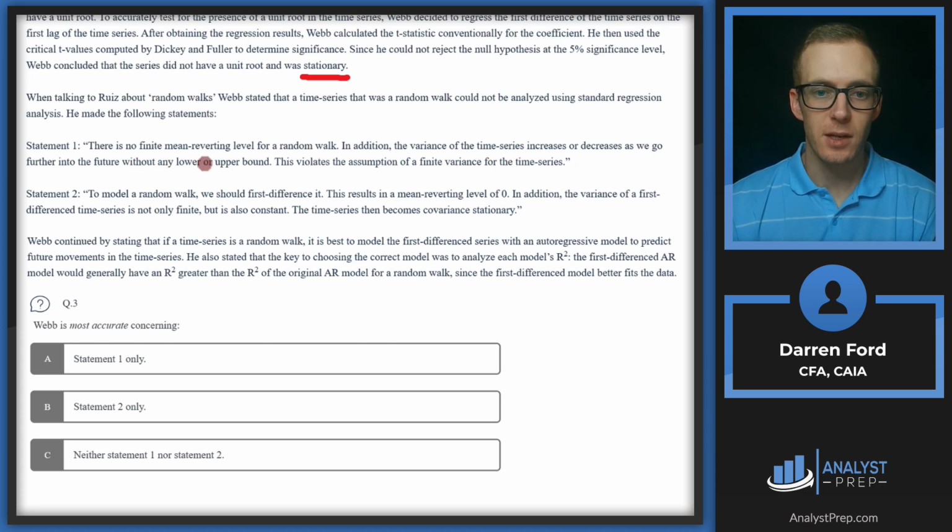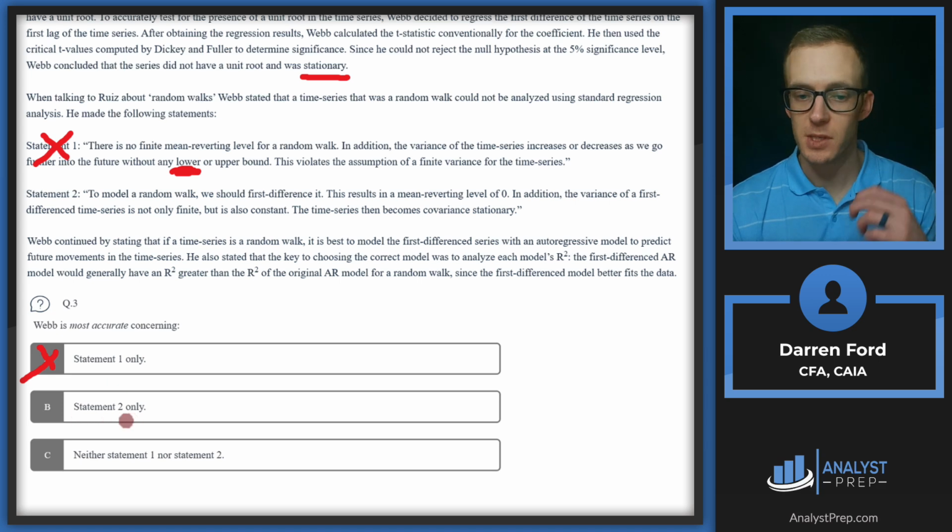So this is going to be incorrect because with respect to the lower bound, there is no upper bound essentially, but we can only go down so far. An investment can only go to 0. So statement 1 is going to be incorrect, which leads us to rule out A. So now we need to figure out whether statement 2 is correct or not.